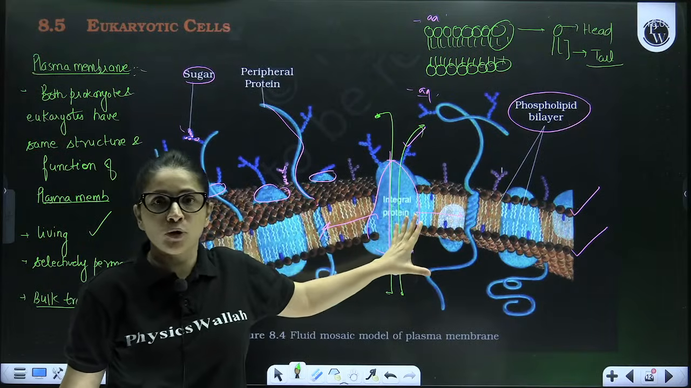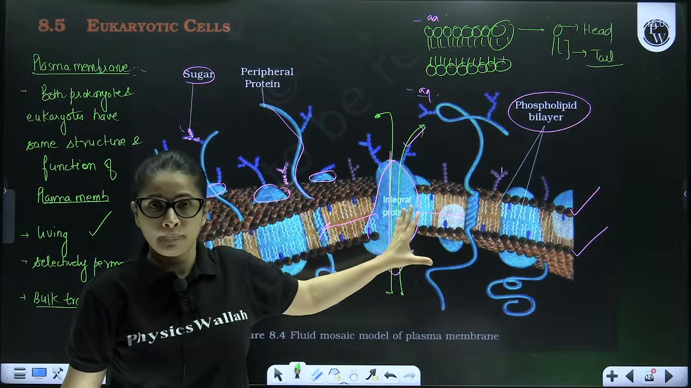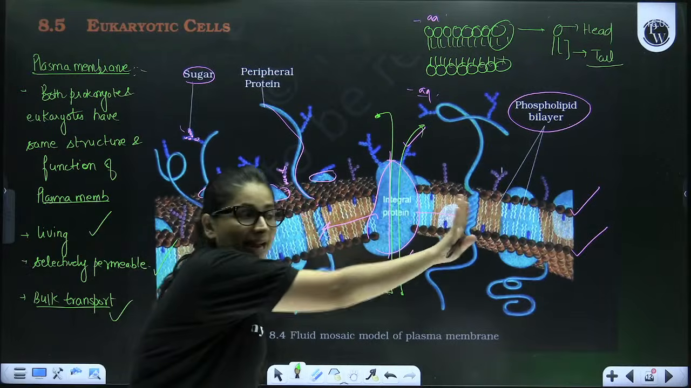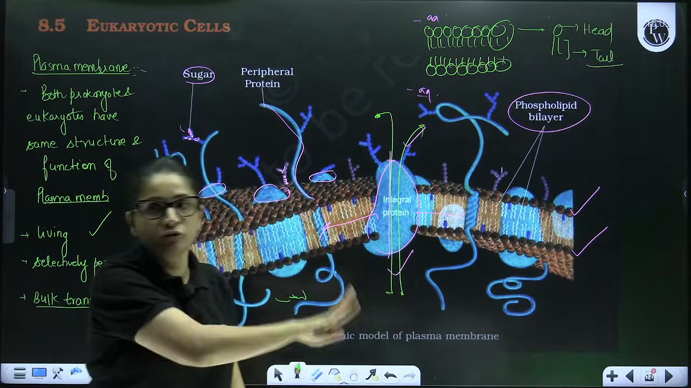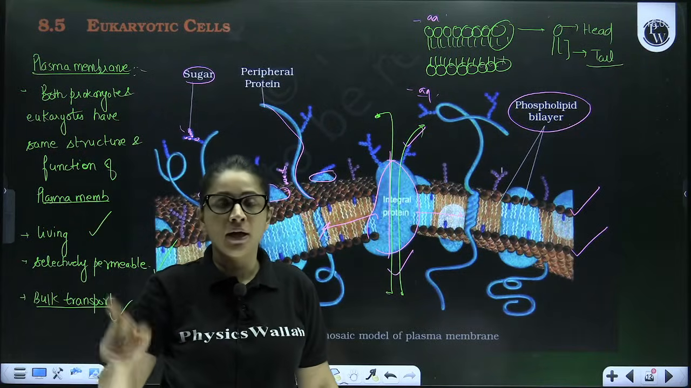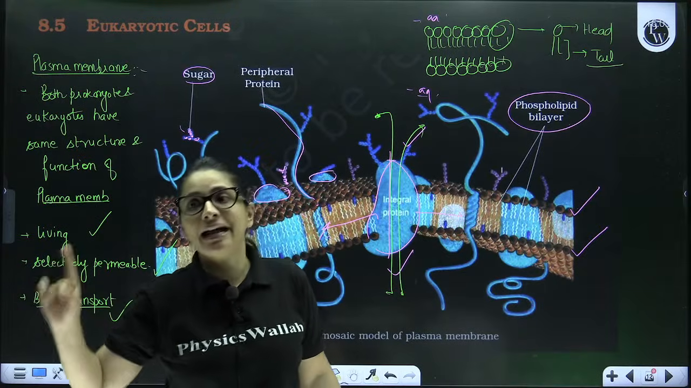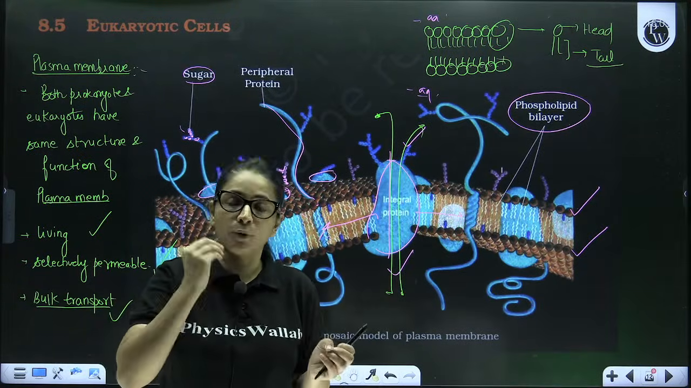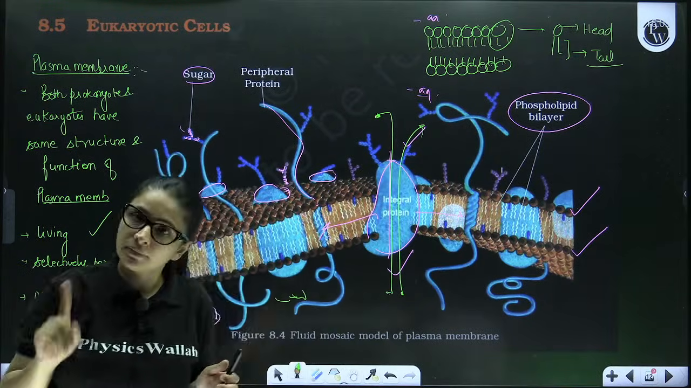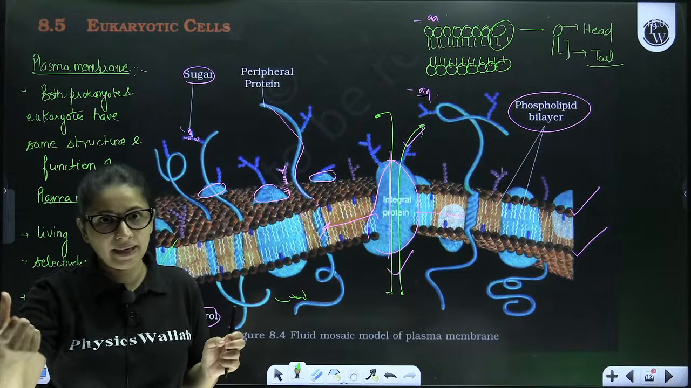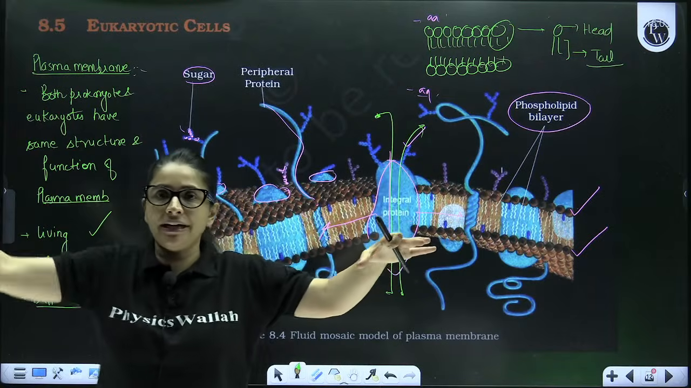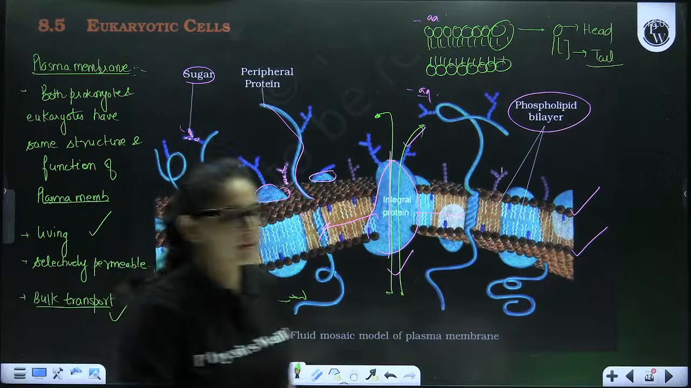These integral proteins are not fixed in their place, right? They can show lateral movement. Lateral means sidewise, not up and down. Sidewise movement they can show. That is why we say that in the sea of lipid, proteins float as icebergs. In the sea of lipid, proteins float like pieces of ice, left and right. Correct? So here fluid means lipid, mosaic means protein, because on the sea of lipid you can see protein here and there. I hope it makes sense to everyone.